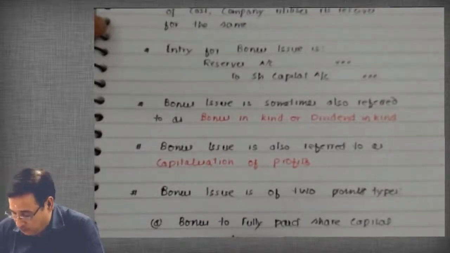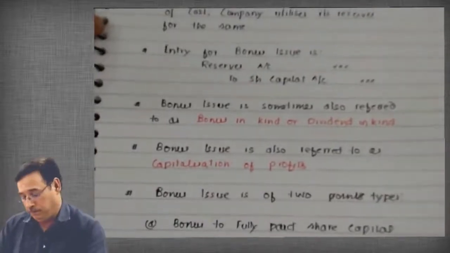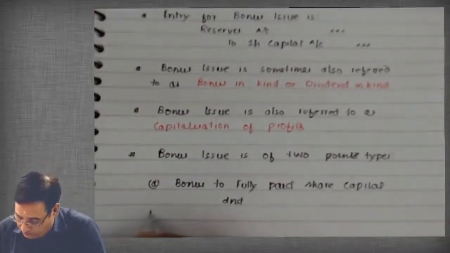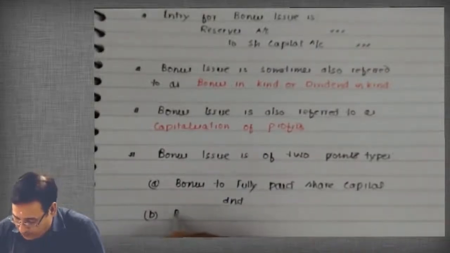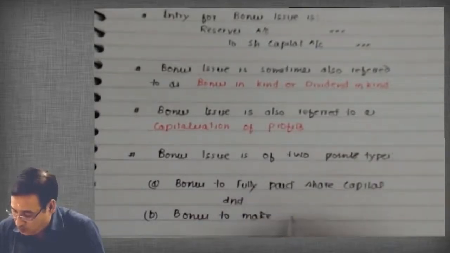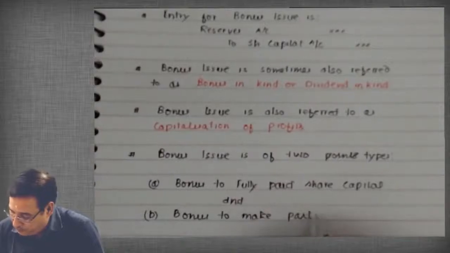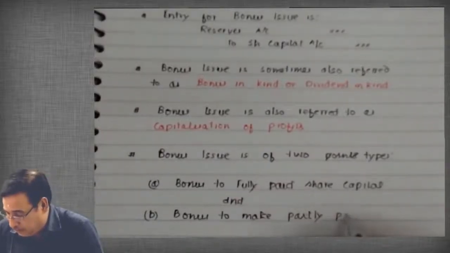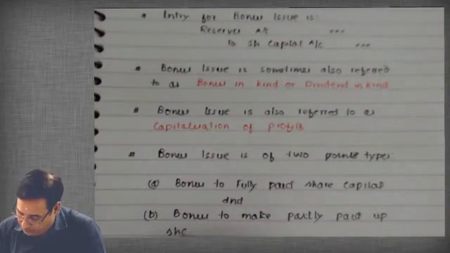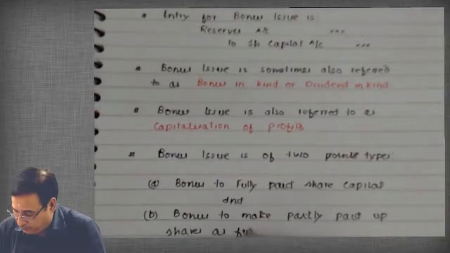And write B. You have written A, and now write B. Bonus to make partly paid up shares as fully paid.